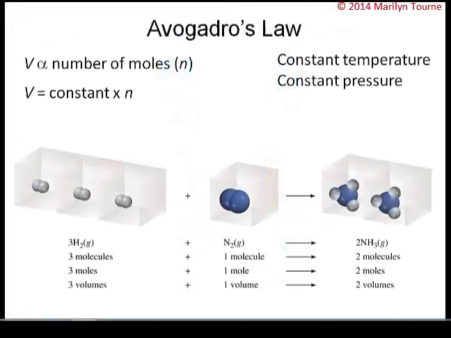The last law I want to talk about is Avogadro's Law. We know Avogadro, and we learned at the beginning of the semester that Avogadro's number was originally determined by studies done with gases. Amedeo Avogadro was an Italian scientist, and he basically complemented the studies of Boyle and Charles. His law states that at constant temperature and pressure, the volume of a gas is directly proportional to the number of moles of the gas present.